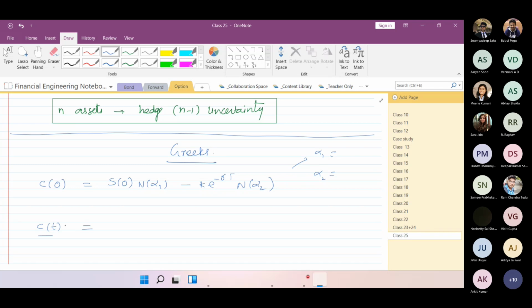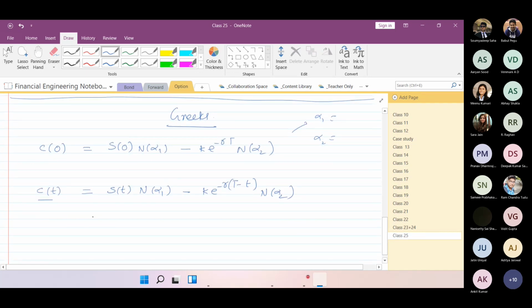What should the option price be now? Using the expression, it would be ST. Now this alpha 1 will again be a function of t. Alpha 1 can be given as